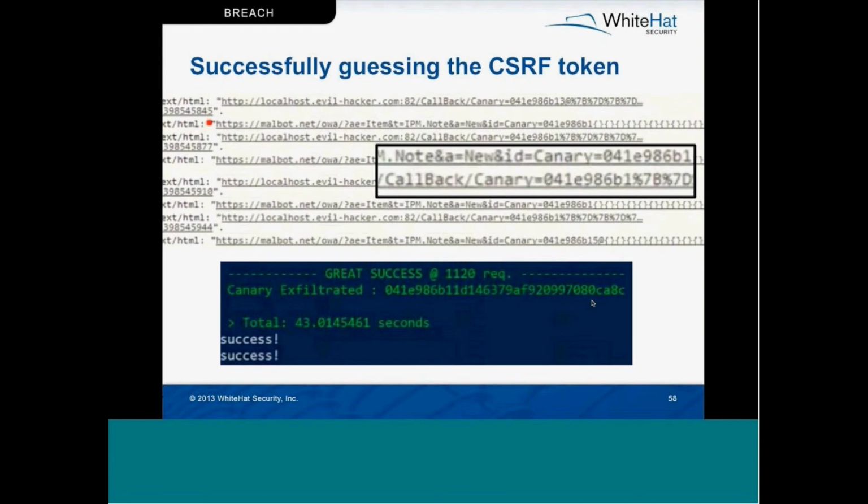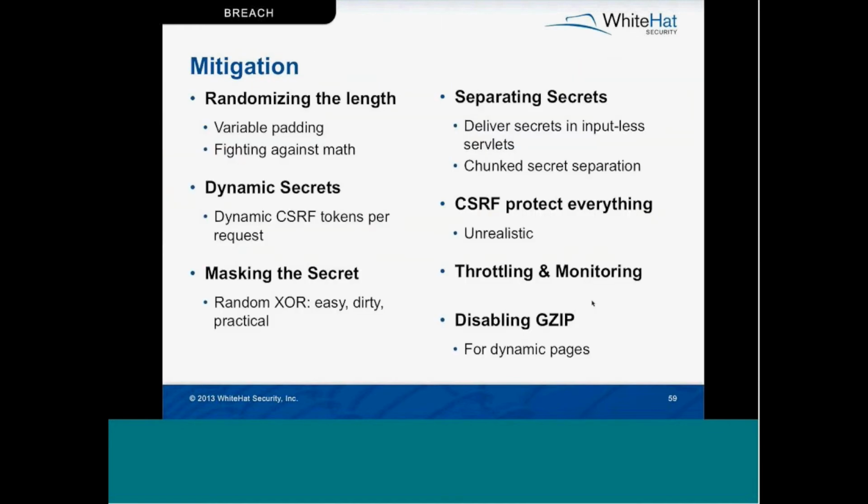Here's another view where you can see several requests being fired off in Chrome as the CSRF token is being guessed character by character along with the callback that's being sent. So it took 1,120 requests in order to recover the 32-character token in about 43 seconds. Now, once that's recovered, it's just a matter of creating a forged request for some CSRFable action and then tricking the victim into invoking it. For their example, they just changed the native language of OWA to Russian. And then Matt's going to hit you with mitigation.